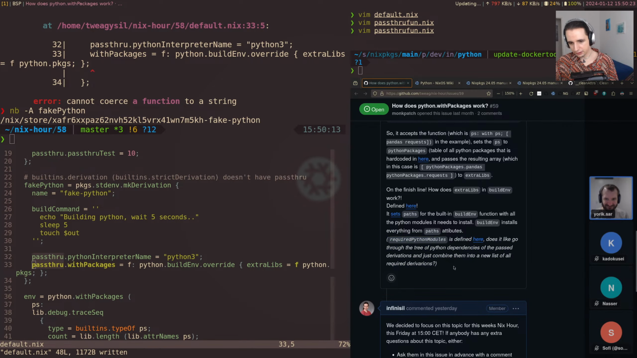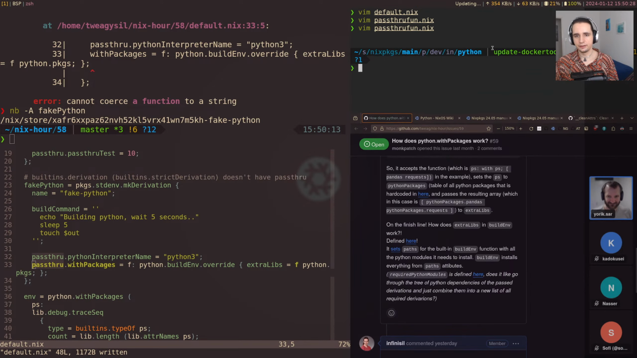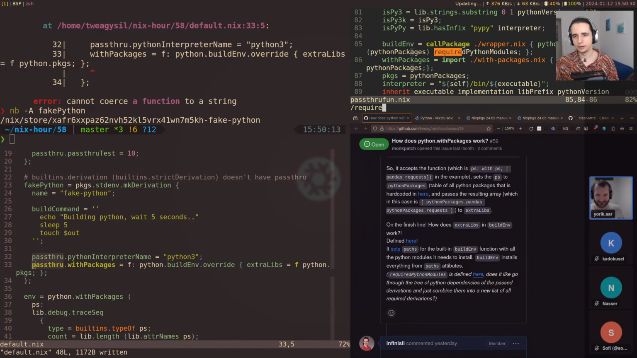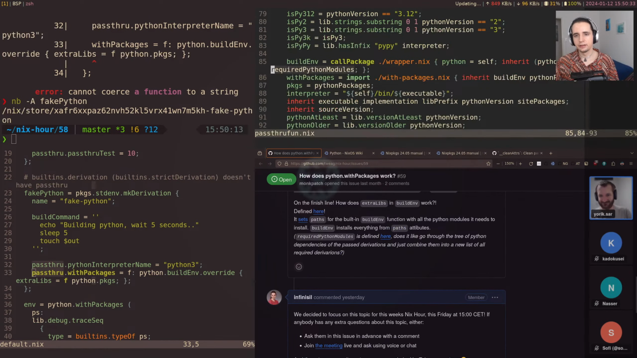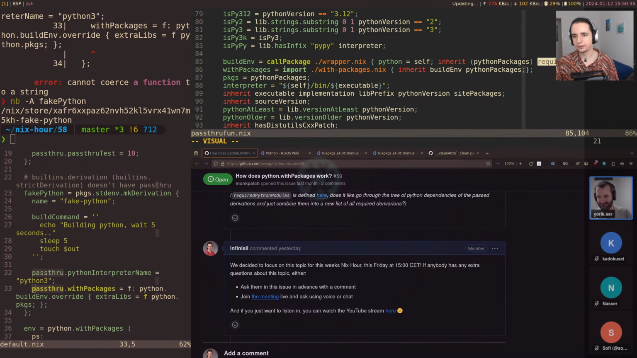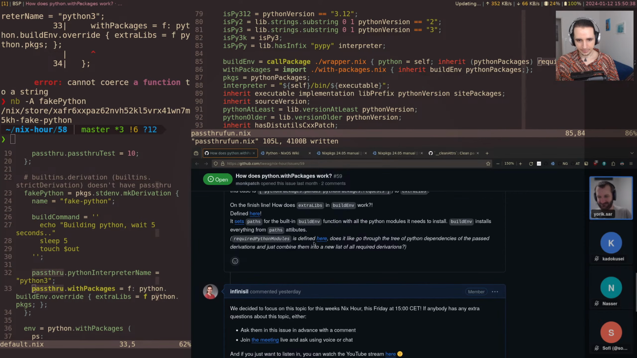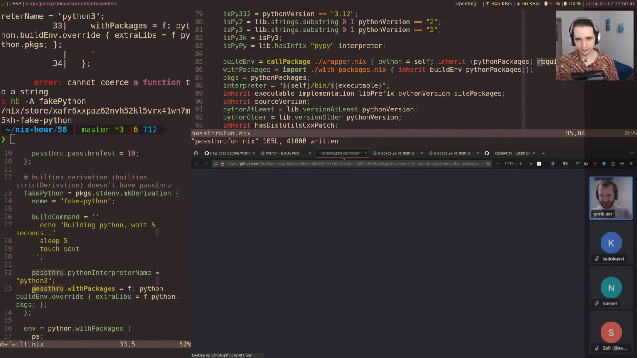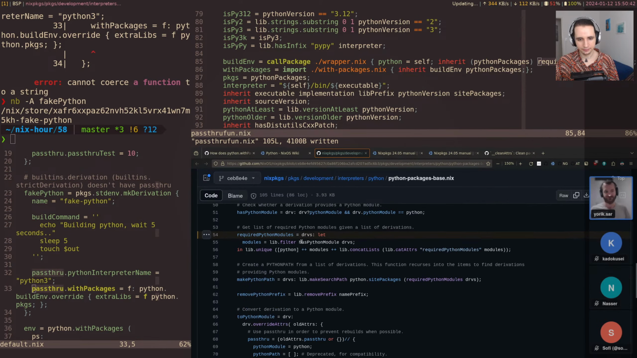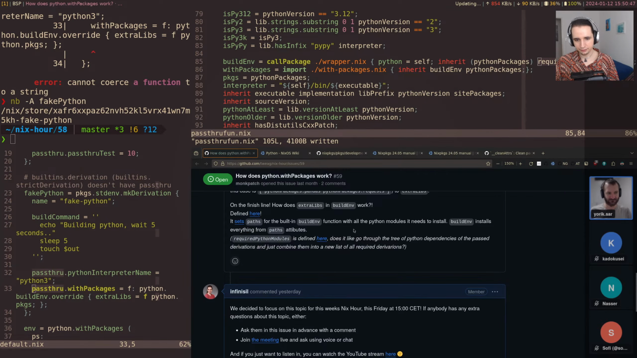Yeah, so let's jump to this one down here. requiredPythonModules. All right, we saw that as well. Let's just jump to this one briefly. requiredPythonModules. Yeah, we saw this earlier. I was wondering what's up with this. It's defined here, and they link us to the definition. hasPythonModule. Okay, let's maybe read the full question. Does it go through the tree of Python dependencies of the passed derivations and just combine them into a new list of all required derivations?